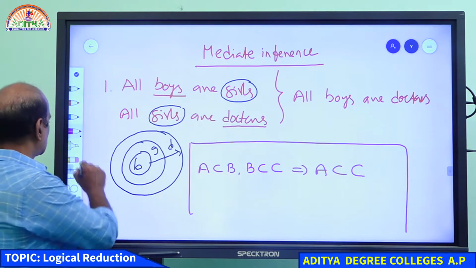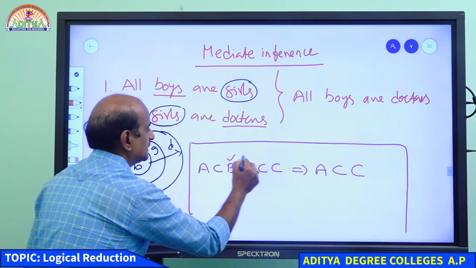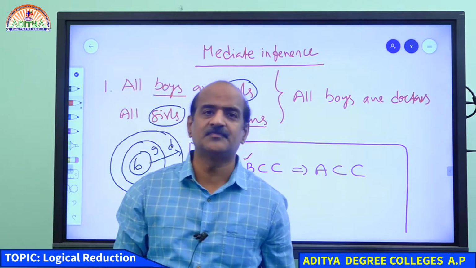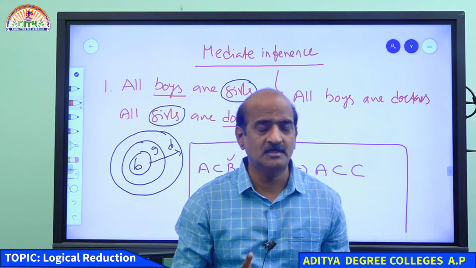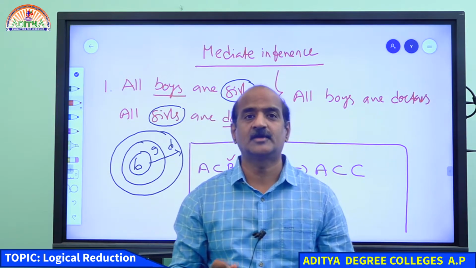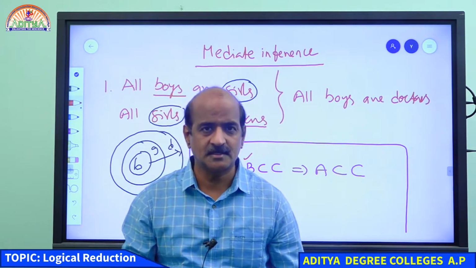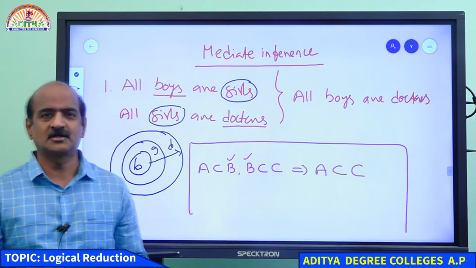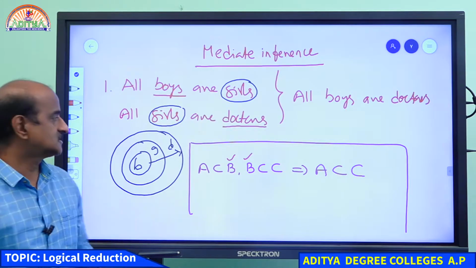Student, actually you are trying to get the relation between A and C with the help of the middle term. In this case, the middle term is B. If we don't have the middle term B, we may not be able to get the conclusion for A and C. This is what we call logical reasoning. Mathematics is a classical example of logical reasoning. So what we are doing is trying to draw a diagram with the help of the two statements.